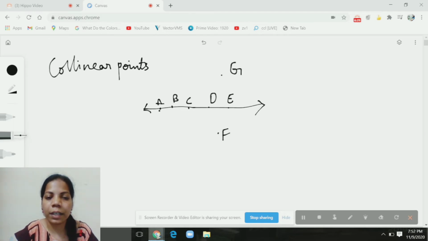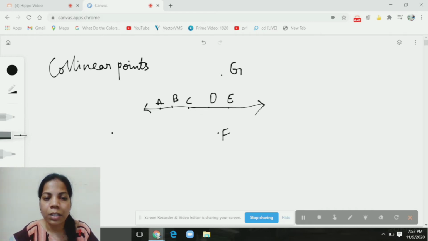So here A, B, C, D, E are called collinear points. Why? They are all lying on the same line. So do we call F and G collinear points? No, they are not on the line.